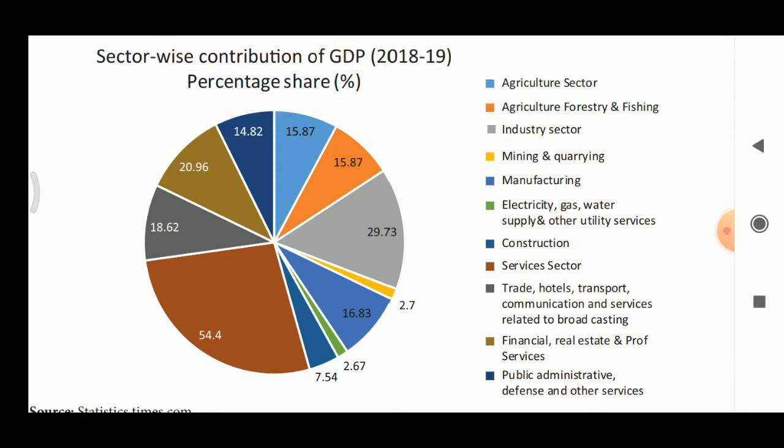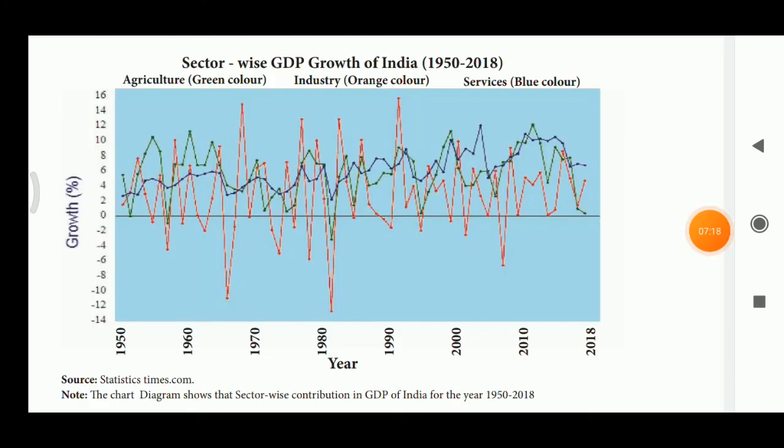Next one, 54.4%, that is service sector. Next one, 18.62%, that is trade, hotel, transport, communication and services related to broadcasting sector. Next one, 20.96%, that is financial, real estate and professional services sector. Next one, 14.82%, that is public administrative, defense and other services. See this picture, sector wise GDP growth of India from 1950 to 2018. See this picture, increasing and decreasing, increasing and decreasing, yes. Okay, next one.